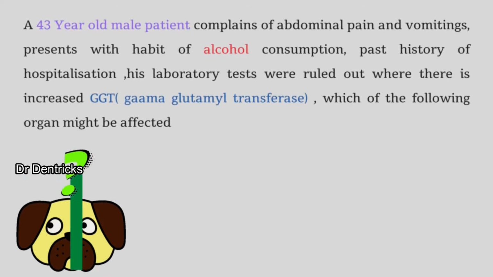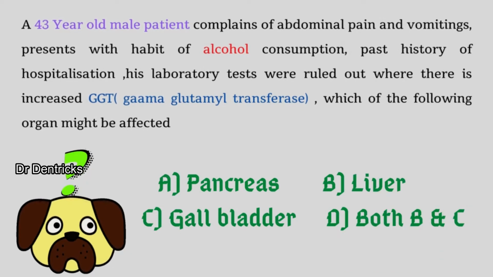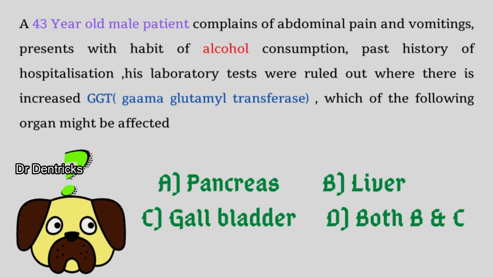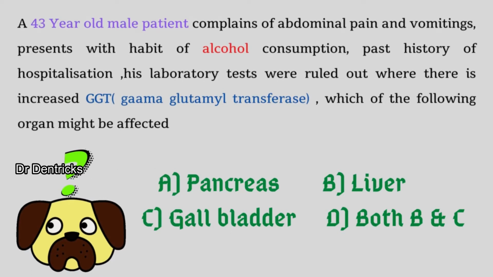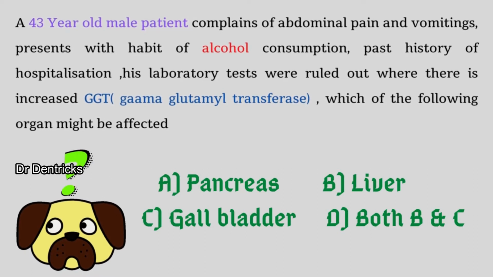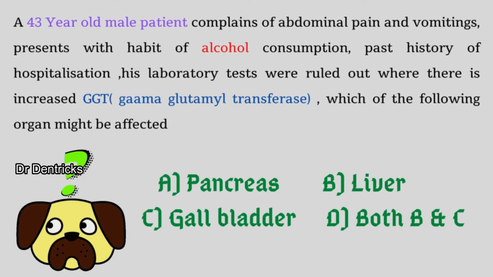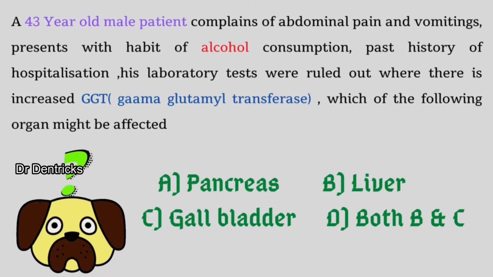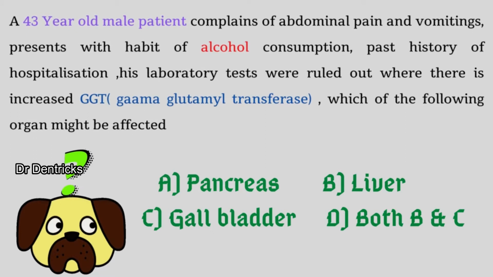A 43-year-old male patient complains of abdominal pain and vomiting, and presents with a habit of alcohol consumption and a past history of hospitalization. His laboratory tests show increased gamma glutamyl transferase. Which of the following organs might be affected? The options are: A. Pancreas, B. Liver, C. Gallbladder, and D. Both B and C. This is a clinical based question.